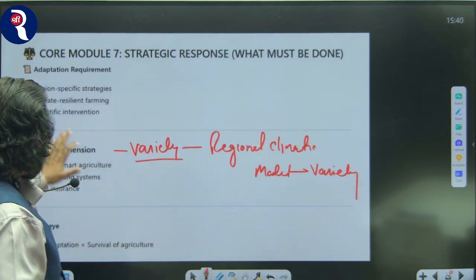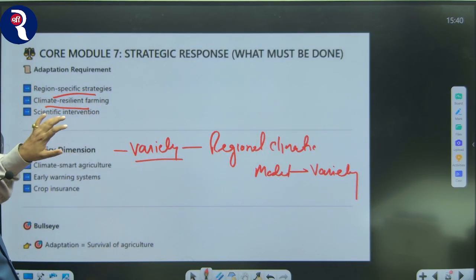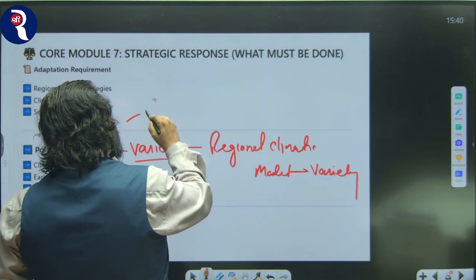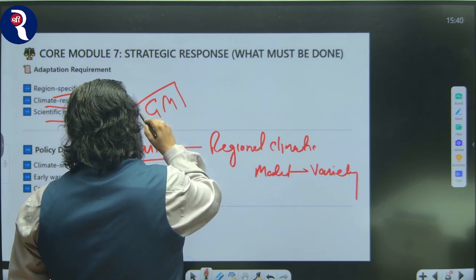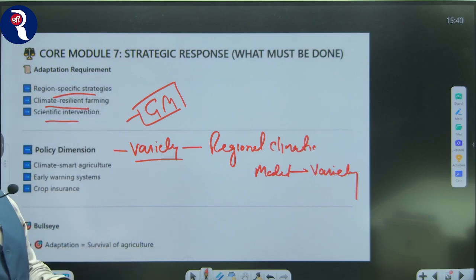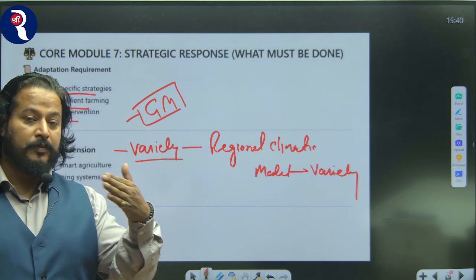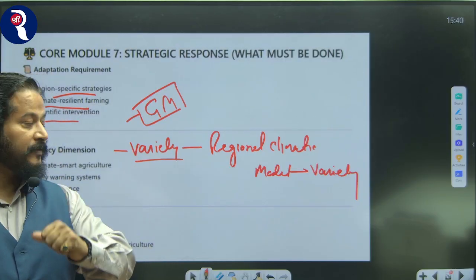So here it is: region-specific strategies, climate-resilient farming and scientific intervention are needed. We may need GM intervention. We can change some genetic components so that we can have resilient mango varieties which may bear the brunt of heat waves.